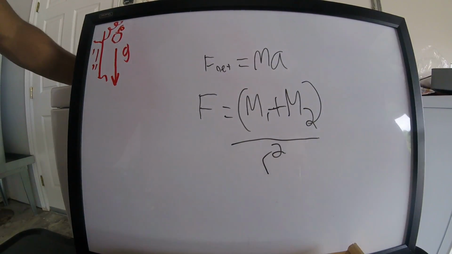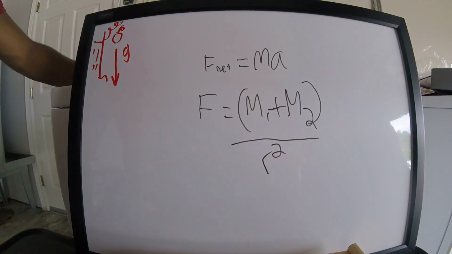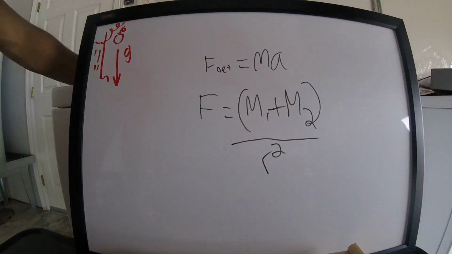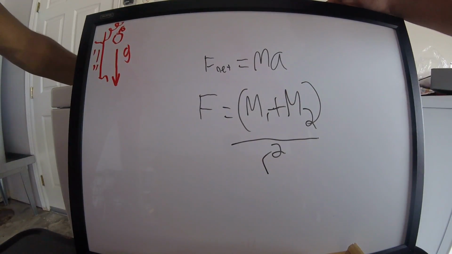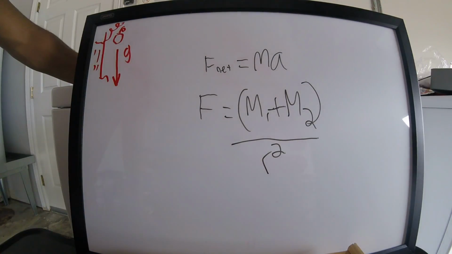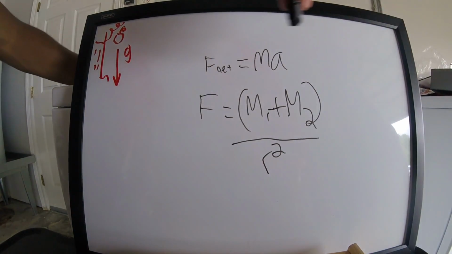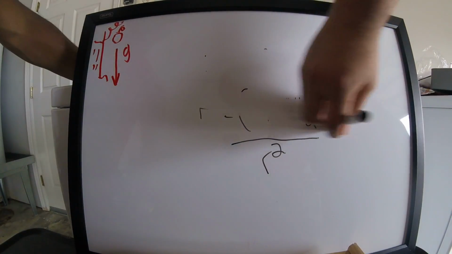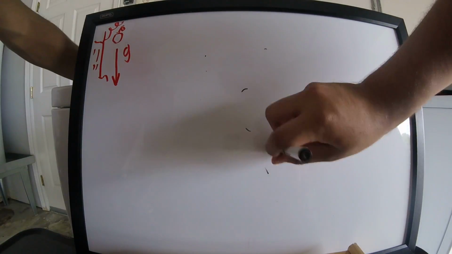Since the gravitational force is directly proportional to the mass of interacting objects, more massive objects will attract each other with a greater gravitational force. So as the mass of either object is increased, the force of gravitational attraction between them also increases. If the mass of one object is doubled, then the force of gravity between them is doubled. If the mass of one of the objects is tripled, then the force of gravity between them is tripled. If the mass of both of the objects is doubled, then the force of gravity between them is quadrupled, and so on.